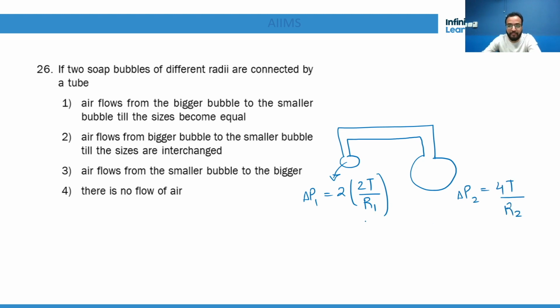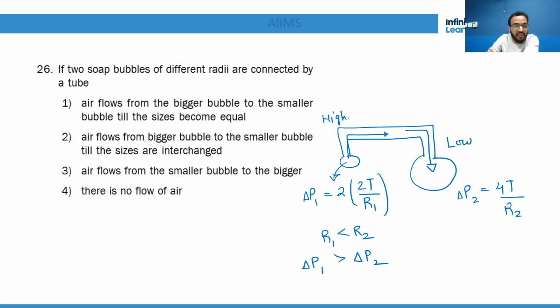Now you see, if R1 is less than R2, then ΔP1 is greater than ΔP2. That means here the pressure is greater, and air always goes from higher pressure to lower pressure. So definitely air flows from the smaller bubble to the bigger bubble.